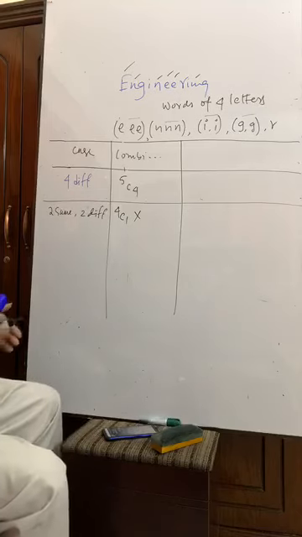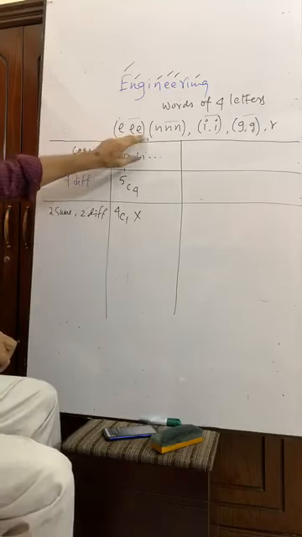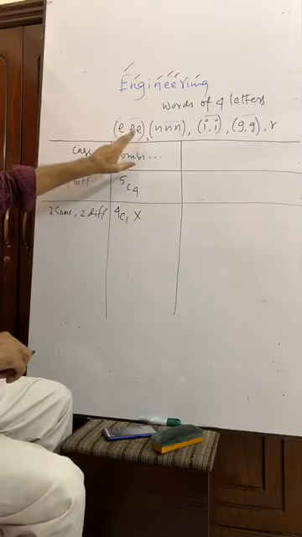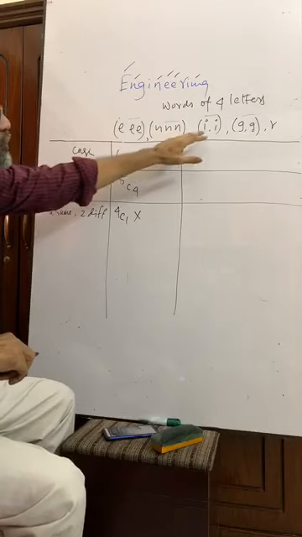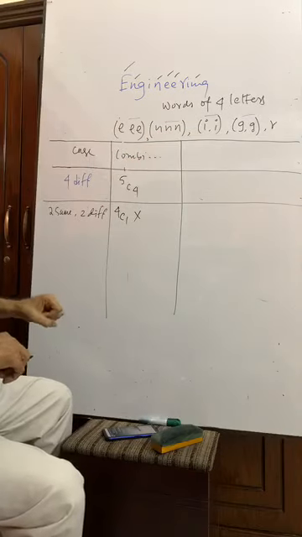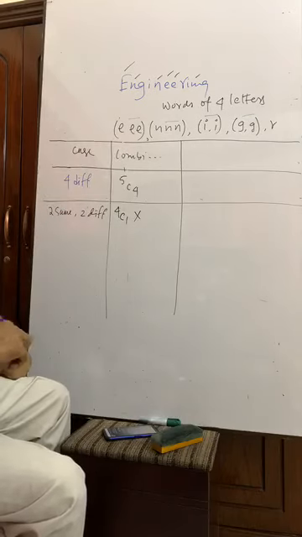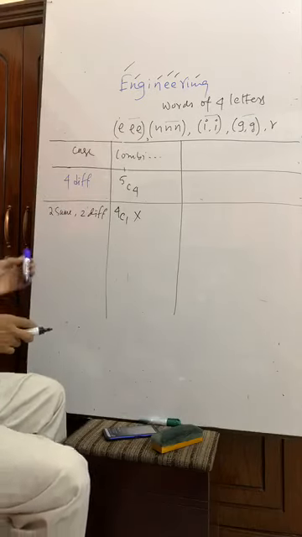You try to understand. Is it okay? Out of 4 groups, 1 group, 2 groups, 3 groups, 4 groups: double E, double N, double I, double G. Suppose I have taken this double E. So what are we left with?